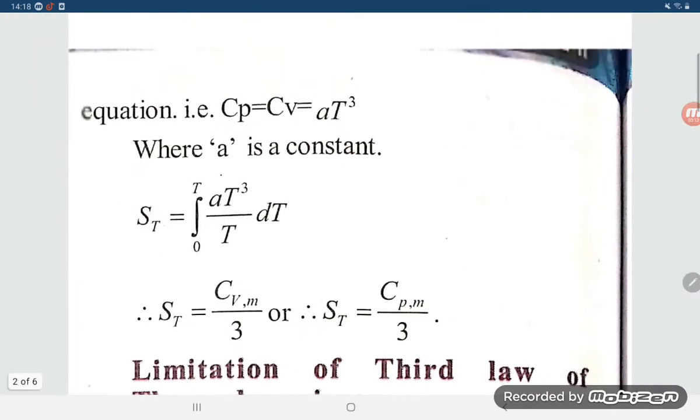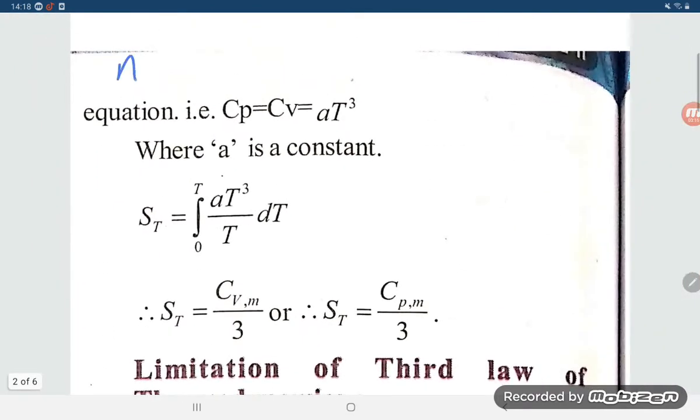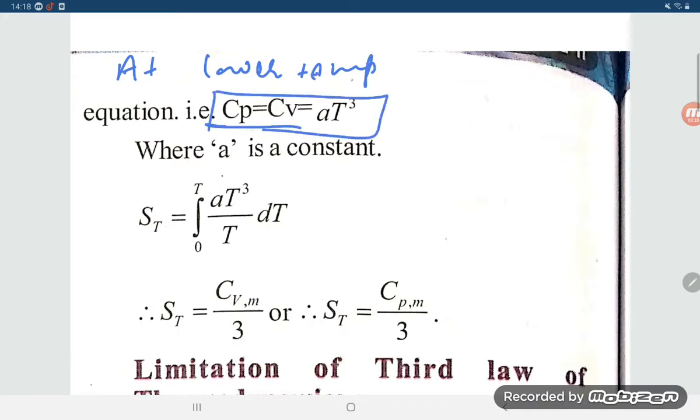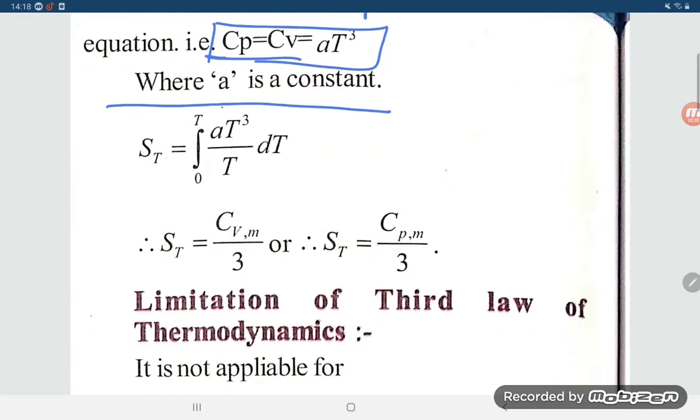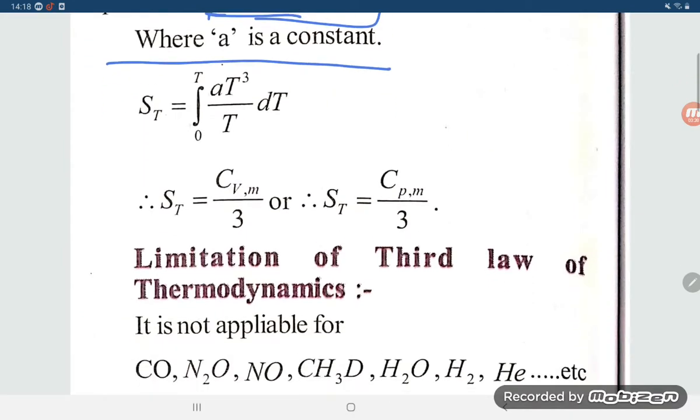So let us see the derivation. At lower temperature, what are we going to write, students? Cp = Cv = aT^3, where a is a constant. So S_T equals the integral from 0 to T of aT^3/T dT. Therefore S_T = Cv/3, or S_T = Cp/3.